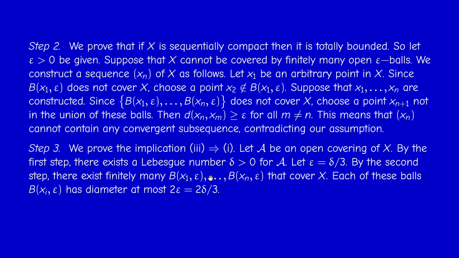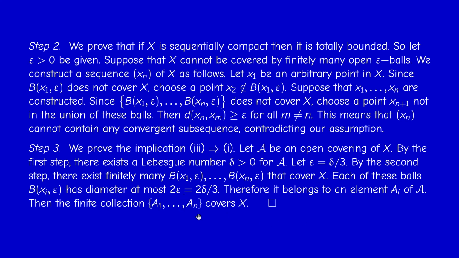Now, the diameter of each of these balls is at most 2 epsilon, which is 2 delta over 3, exactly. So the diameter of B(x_i, epsilon) is less than 2 delta over 3, so it's less than delta. Therefore, it's contained in one element that depends on i. So each B(x_i, epsilon) is contained in one element, A_i. So the first ball is contained in A_1, the second ball in A_2, the nth ball in A_n. Therefore, the union is contained in the union of A_i, i from 1 to n, but the union of the balls is just X. So X is the union of A_1 through A_n. So the collection A_1, ..., A_n covers X.